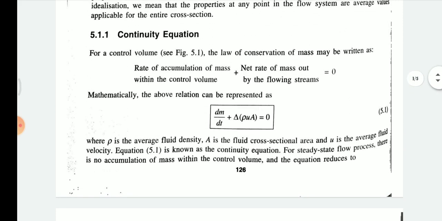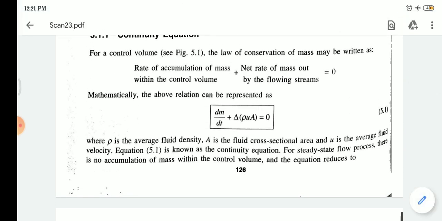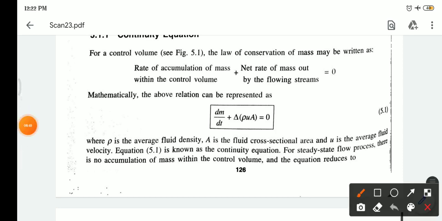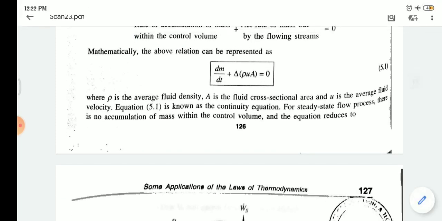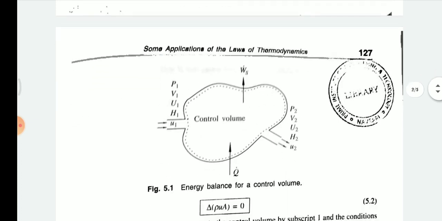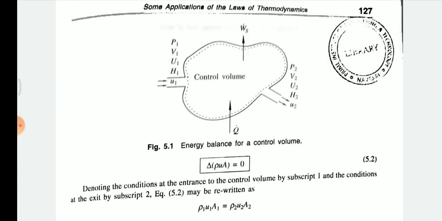So these terms remain constant, okay. So here this term will be neglected and it will be cancelled, okay. So the remaining equation is delta rho ua equal to 0, okay.